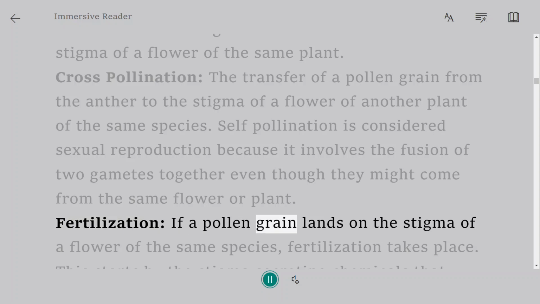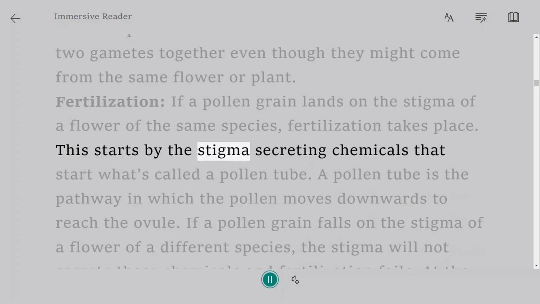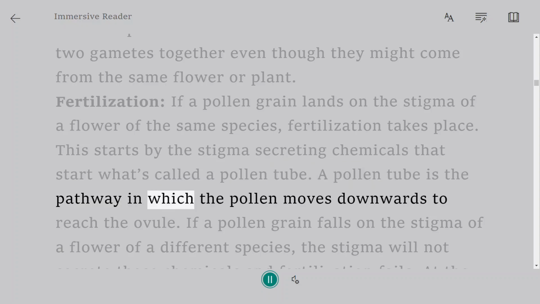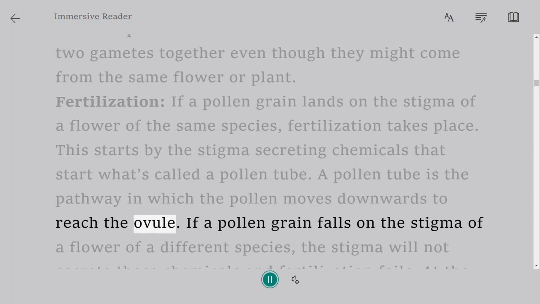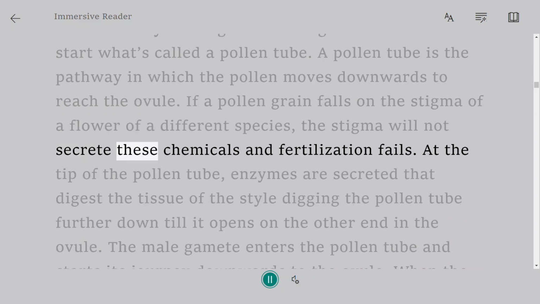Fertilization: if a pollen grain lands on the stigma of a flower of the same species, fertilization takes place. This starts by the stigma secreting chemicals that start what's called a pollen tube. A pollen tube is the pathway in which the pollen moves downwards to reach the ovule. If a pollen grain falls on the stigma of a flower of a different species, the stigma will not secrete these chemicals and fertilization fails.